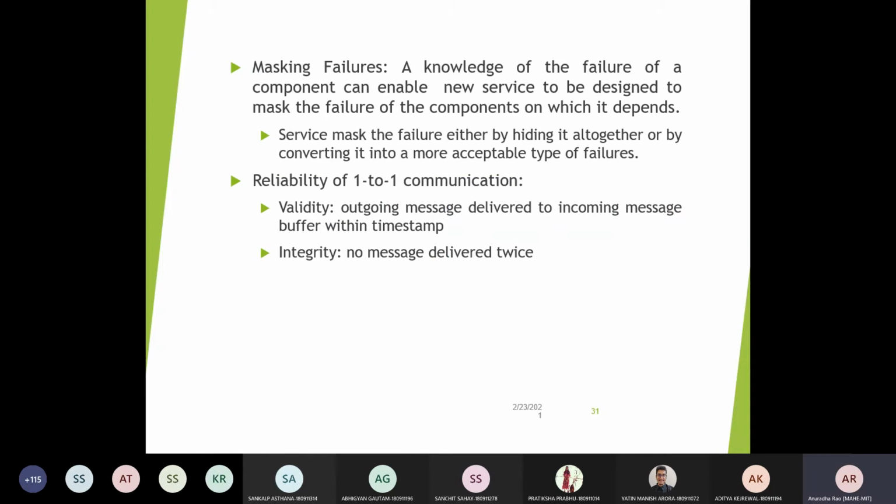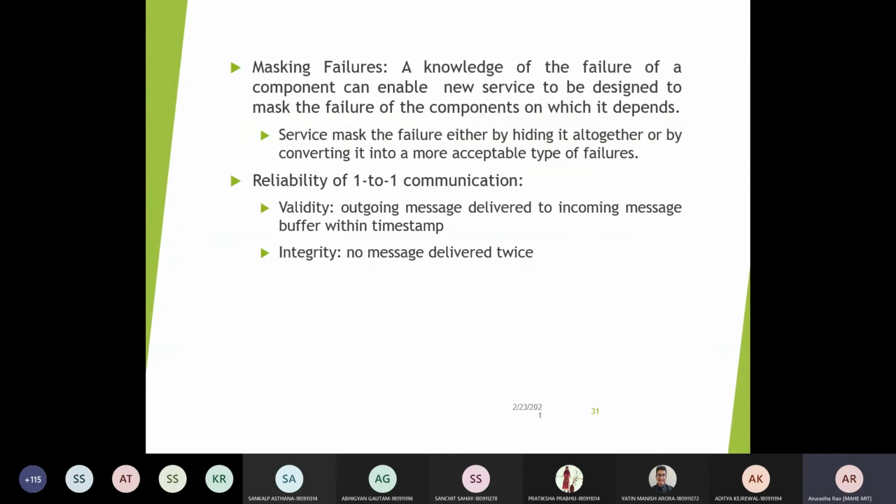So how are you going to get the fault tolerant nature? One way is to mask the failures. The second one is to check the validity and the integrity of the messages which have been received. In case of masking the failure, knowledge of the failure of a component can enable a new service to be designed to mask the failure of the component on which it depends.